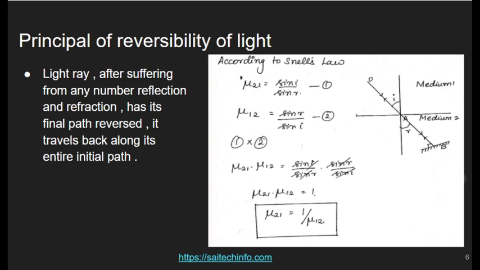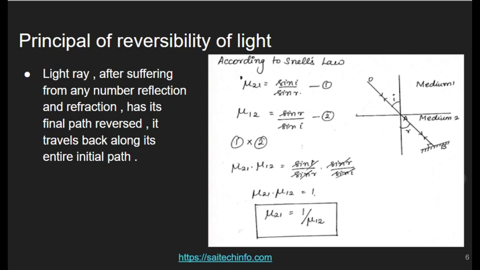You should note the change in the angle. In the first case it was sin i by sin r. In the second case, it became sin r by sin i because the condition changed here. Mu 1 2. So the principle of reversibility of light is nothing but a light ray, after suffering any number of reflections and refractions, has its final path reversed. It travels back along its entire initial path.